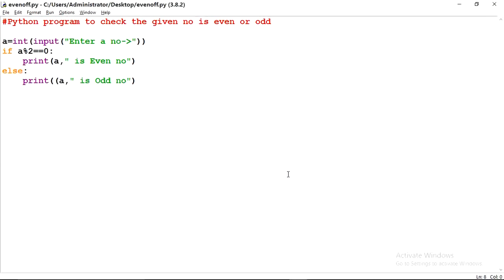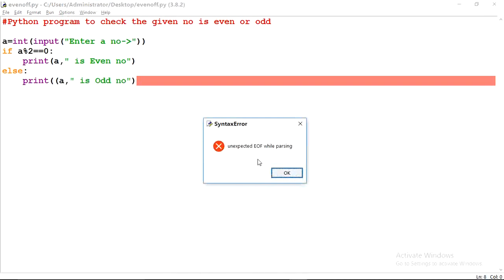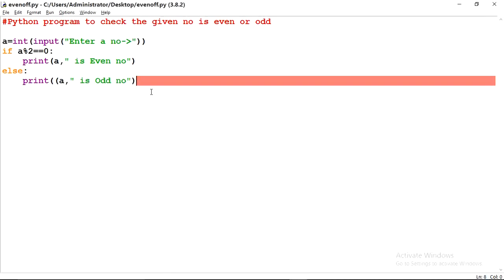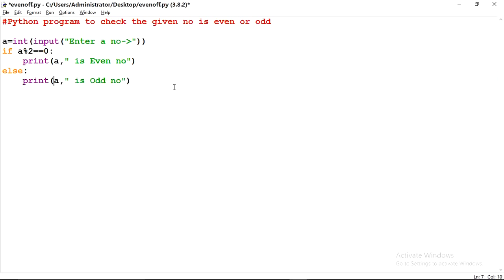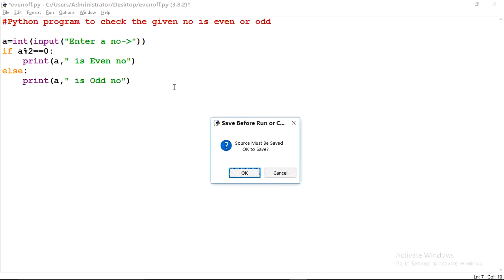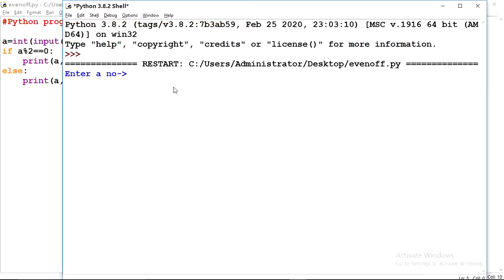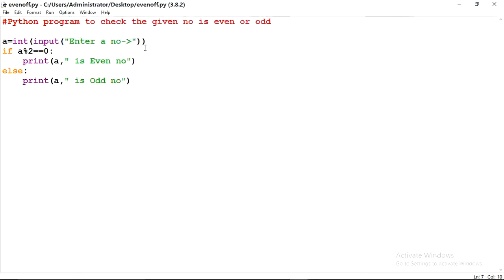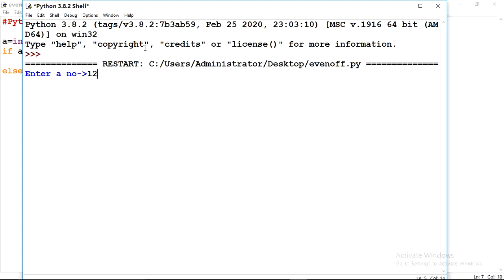What is the error? Okay, here is some error because I have put these 2 parentheses. One more time I'm executing it. Now it is asking first enter a number. Suppose if I'm writing 13, in this case answer is coming 13 is odd number. So close it. One more time I will execute this program. Here I'm writing 12, so it is coming 12 is even number.